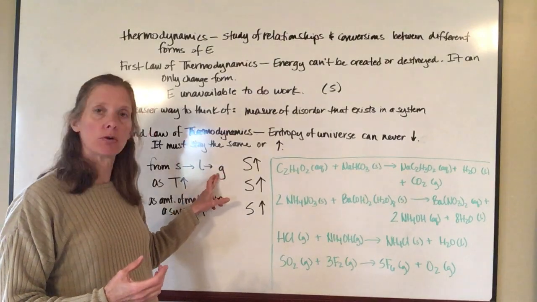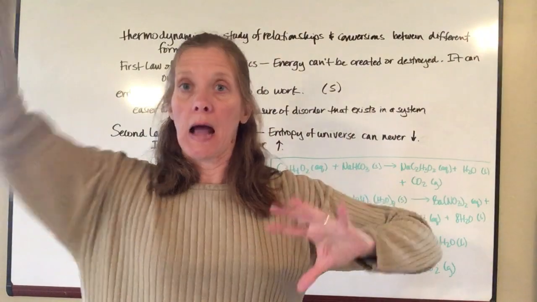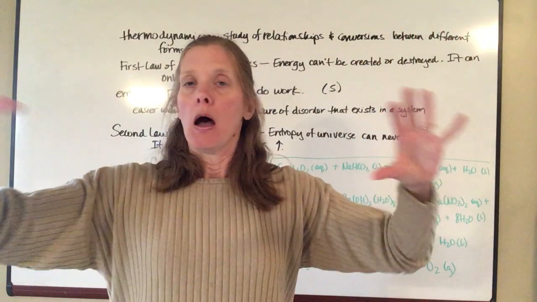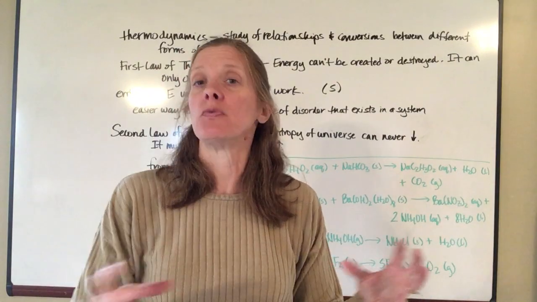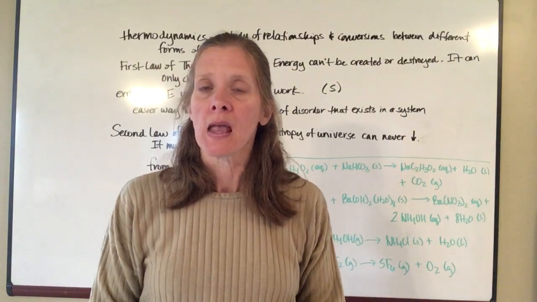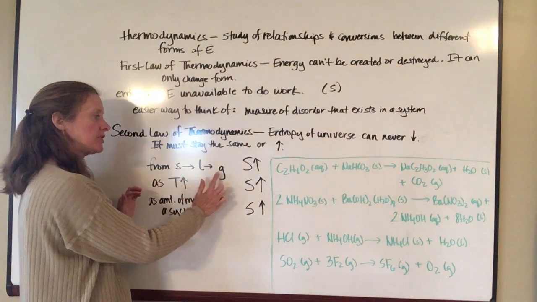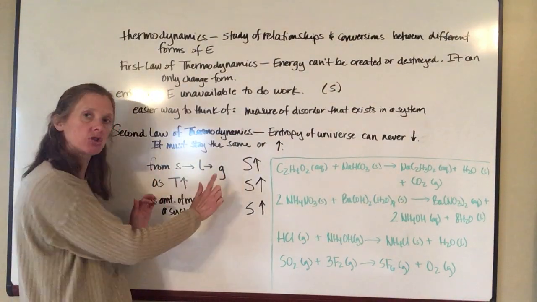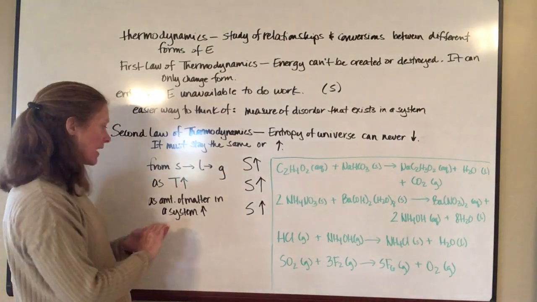And so as you go from a solid to a liquid, there's more disorder, there's more motion happening. And certainly when you go to a gas, now you've got your particles even further spread out. The further spread out they are, the more disorder there's going to be in the system. The faster the particles are moving, the faster they're bouncing around. And so again, from solid to liquid, from liquid to gas, as you go in this direction in your phase change, your entropy is going to go up.